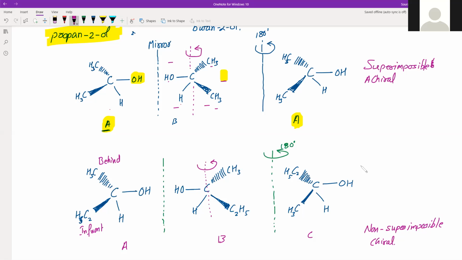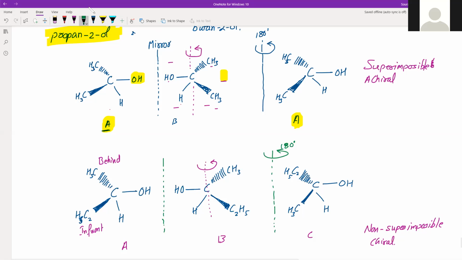So the three-dimensional structure which we have seen shows how these molecules can be found to be achiral or not. So that's why we'll come with this simpler test, that is the difference between these two categories.